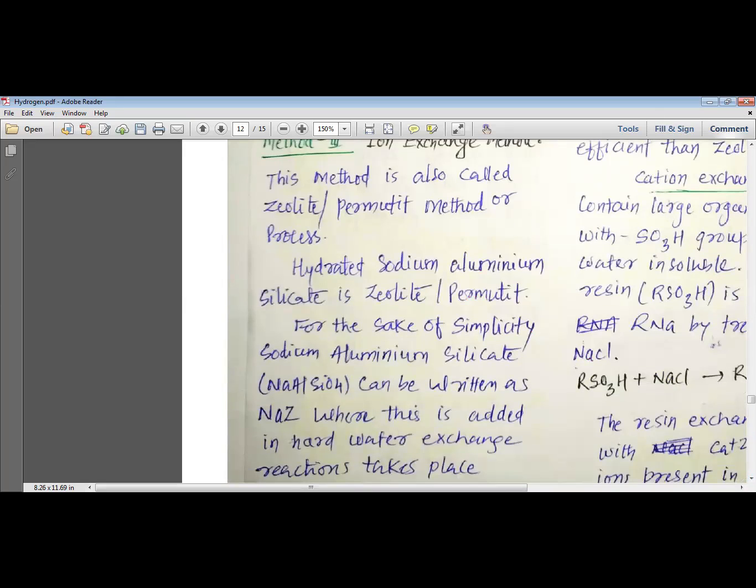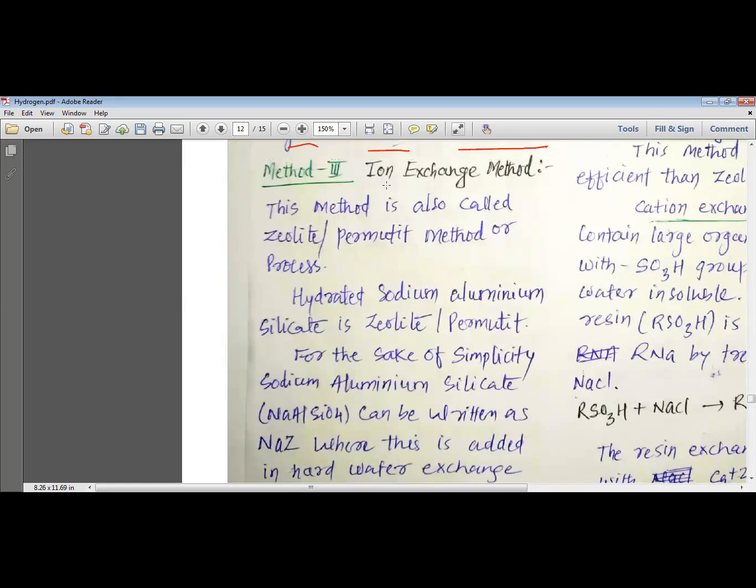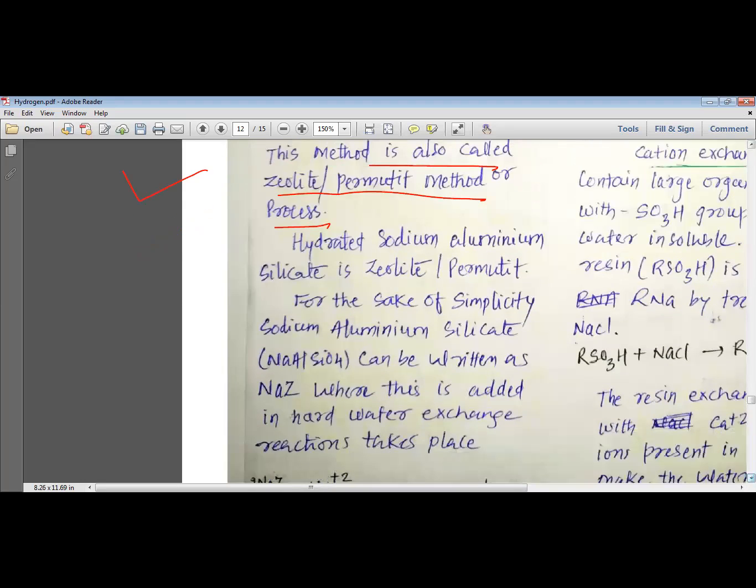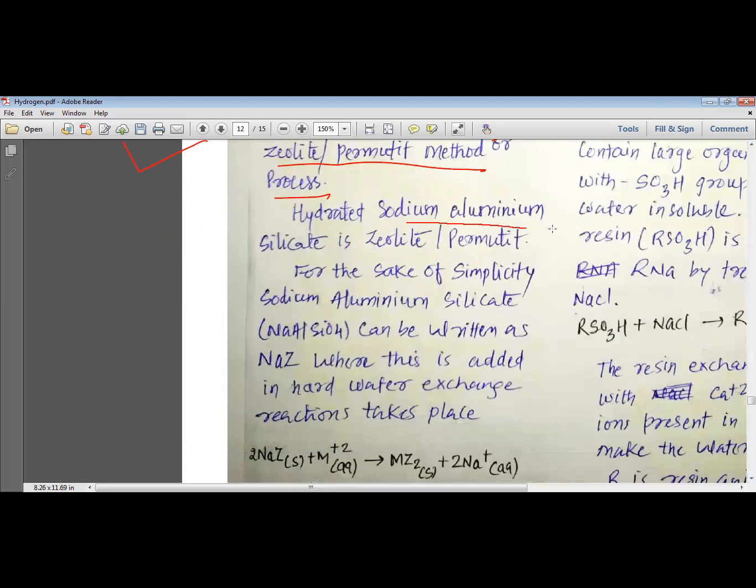Now the next method, which is the third method, is known as the ion exchange method. This method is also called the zeolite or permutit method. Please remember, my dear students, that this ion exchange method is also known as the zeolite or permutit method. It uses hydrated sodium aluminum silicate. Please remember that this sodium aluminum silicate is also known as zeolite.